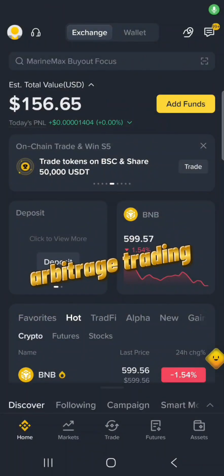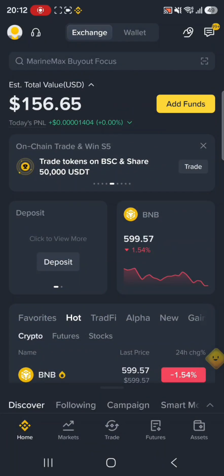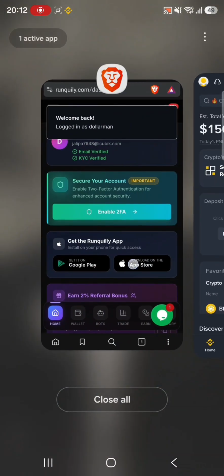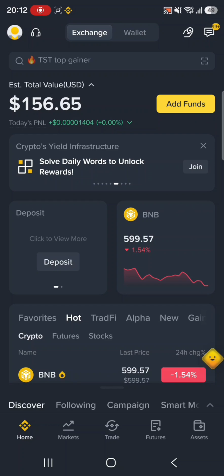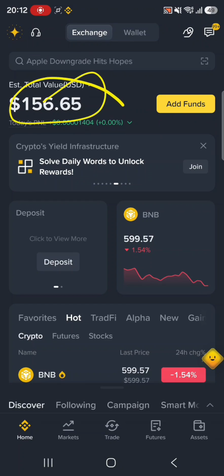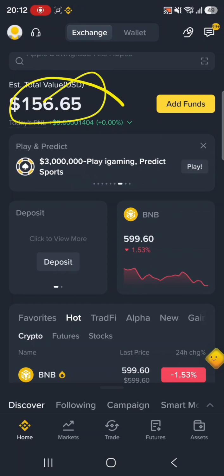Another crypto arbitrage trading tutorial, and we said crypto arbitrage trading is buying assets at a lower price in a centralized platform and selling them at a higher price in a decentralized platform. So our capital was 100 USDTs, and we said the aim is to grow this 100 USDTs to 1,000 in a week, in 4 days actually, with crypto arbitrage trading.